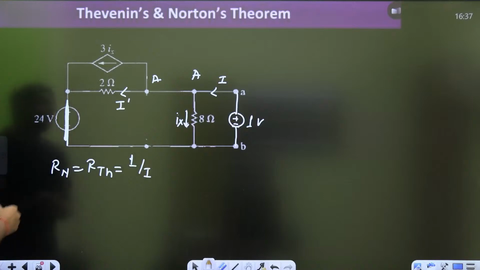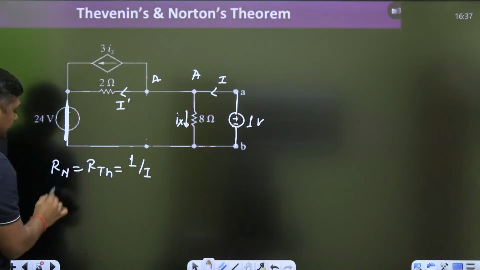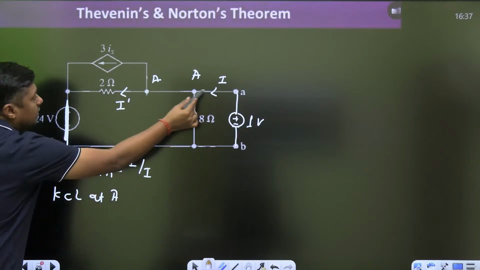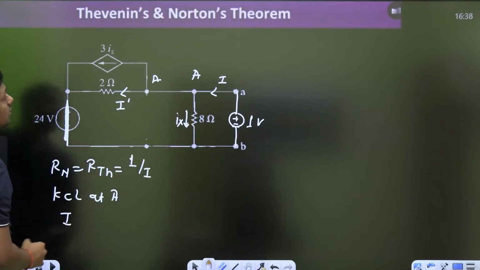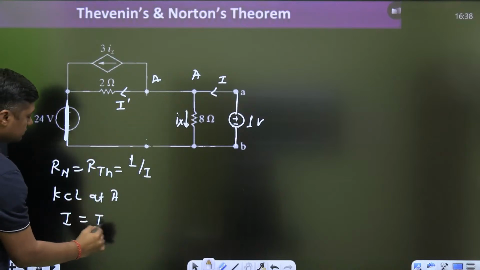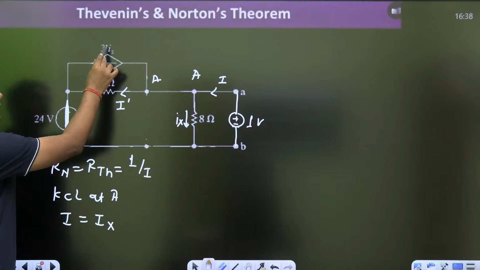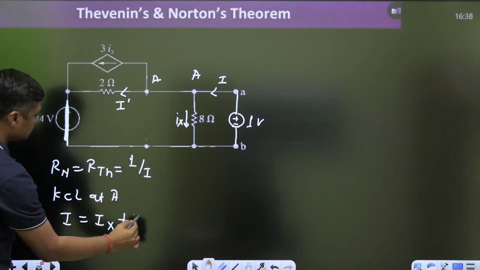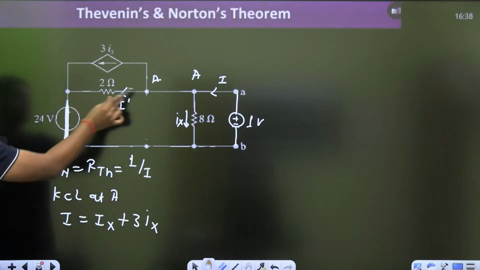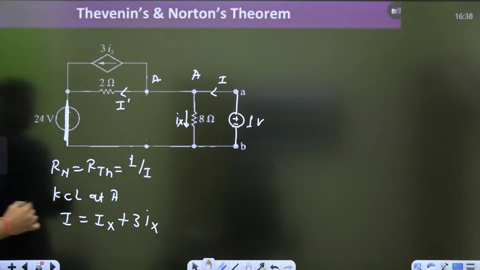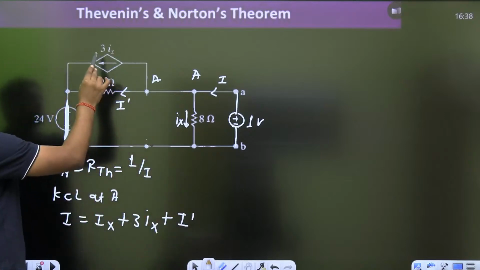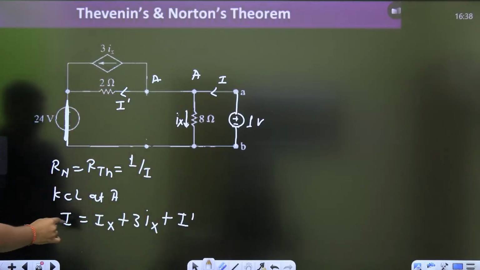I dash. So write down the KCL at A. KCL at A. What is the incoming current I? What are the outgoing currents Ix? What is the outgoing current 3Ix? And what is the outgoing current I dash? This is the I dash. Watch this, I dash. Right, Ix, 3Ix, I dash, and that is equal to what?